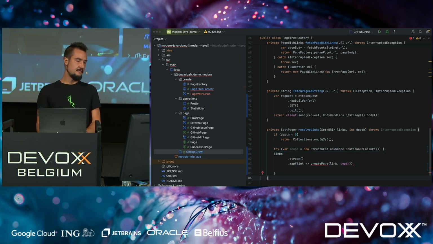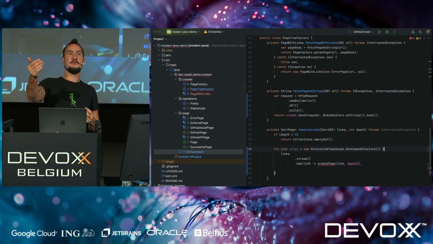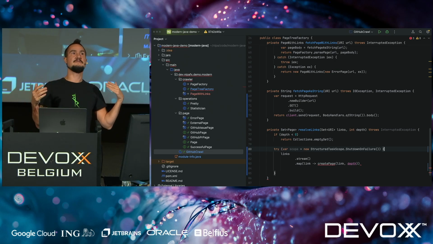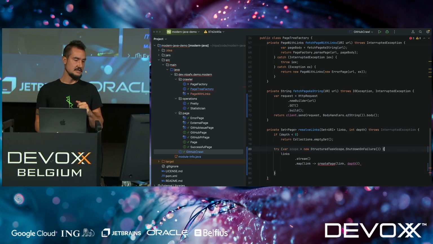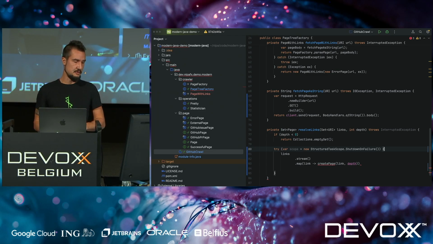And the shutdown on failure means if one of those tasks doesn't do its thing right, if one of those complains and throws an error, then the whole thing will be cancelled. And there are different ways to do this, right? This might be correct for your use case, but there are different strategies here, and it's very straightforward to implement your own strategy if you have something more complicated. So you can turn that failure behavior into a reusable component. But shutdown on failure is perfect here. That's what I want to do, because there's not supposed to be any errors.